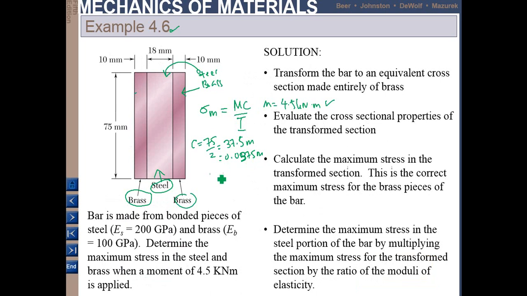Okay, so what is I? I is 1 over 12 BH to the power of 3.